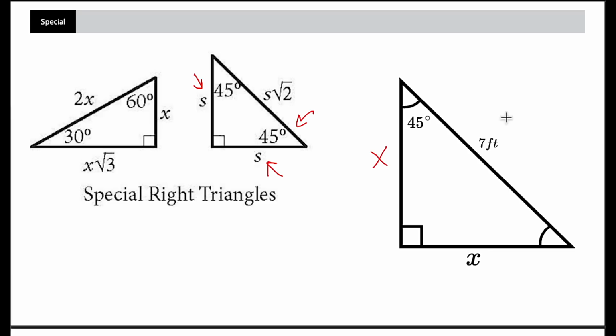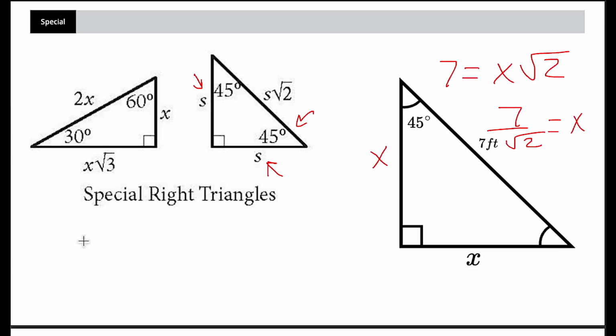In this case, they tell us that the hypotenuse is 7. So we could say 7 equals x times the square root of 2. And we're trying to solve for x, right? So now it's as simple as getting x by itself. Divide by the square root of 2, we get 7 over the square root of 2 equals x.